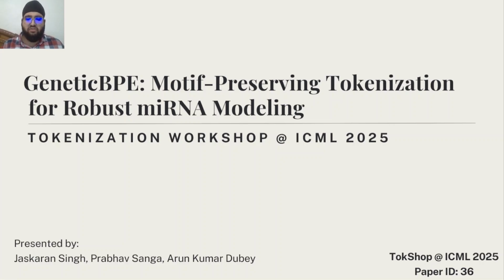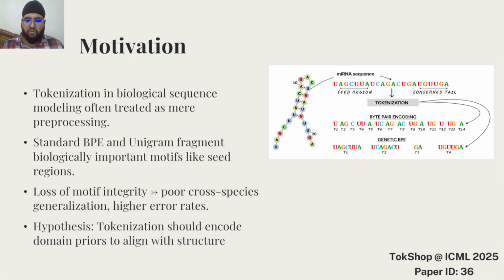Our focus today is on a small but crucial design choice, tokenization, that can drastically improve generalization in biological sequence modeling. Tokenization plays a foundational role in biological sequence modeling, yet it's often treated as just a mere preprocessing step. Standard methods like BPE and Unigram optimize for frequency or likelihood, but they completely ignore the biological structure.